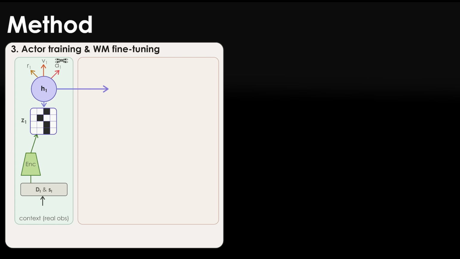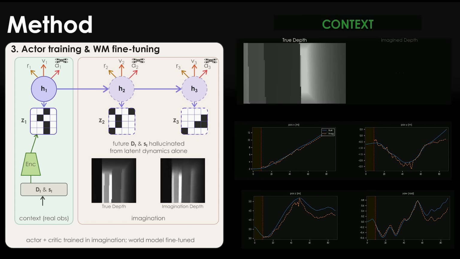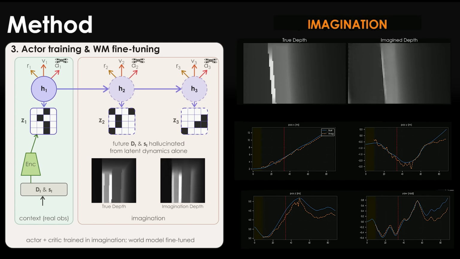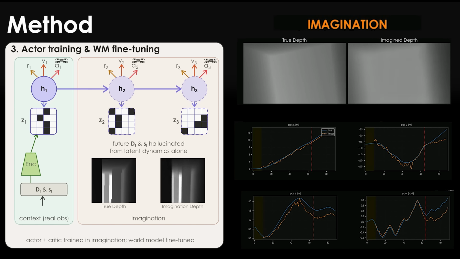Last stage, an actor and critic are trained inside the world model. After a brief context window of real observation, the model rolls out entirely in imagination, hallucinating future state and depth from its own latent dynamics. The imagined trajectory tracked the real one closely in simulation, even in imagination.